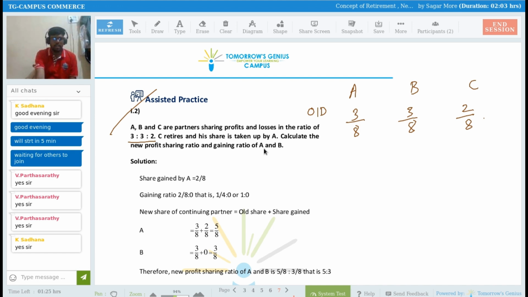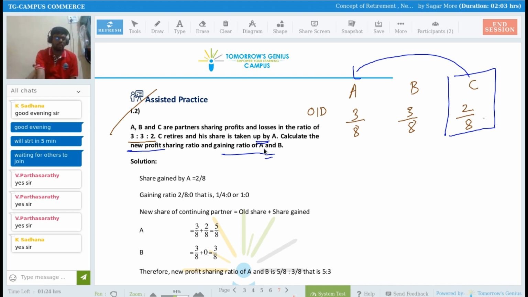C is retiring from the business, and C's share is taken up by A. Calculate the new profit sharing ratio and gaining ratio of A and B.